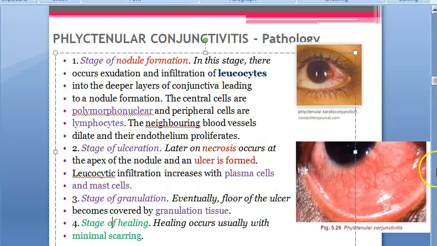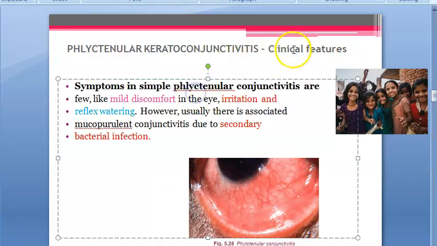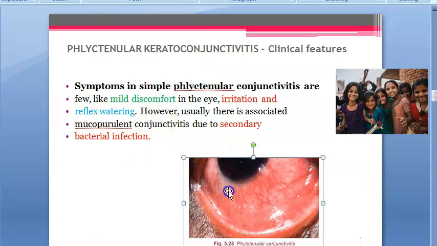Now let's continue. So let us look at the clinical features. Okay, so what will be there? Mild discomfort only is there in the simple one. Irritation, reflex watering. But then what can happen because of all this? There can be secondary bacterial infection. Okay, so that doesn't look good, right? Now this will lead to secondary bacterial infection.